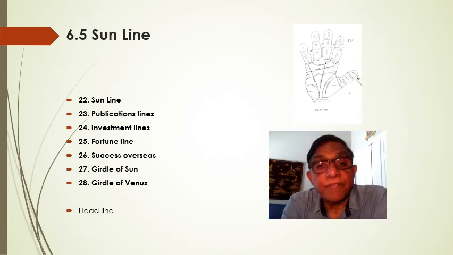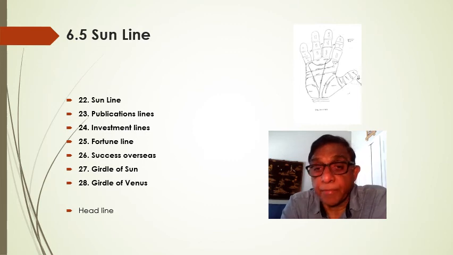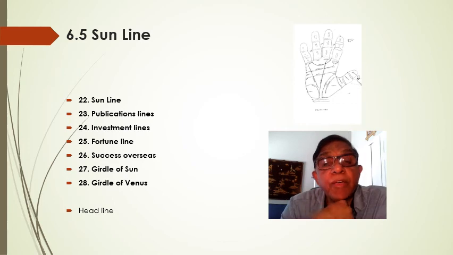So the sun line is the fame line, and the sun line usually starts at the base of the ring finger, and it could be a dark line, and it could come down all the way to the headline or even further down. These people are famous. Then the publications line is the line coming from Mercury to the base of the palm. You write often, and if this is not a continuous line, then maybe you have small publications from time to time if there are minor lines.